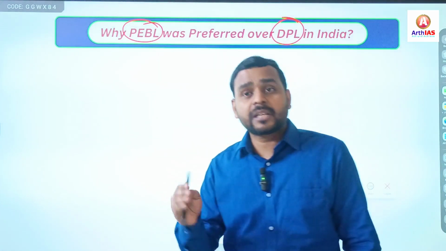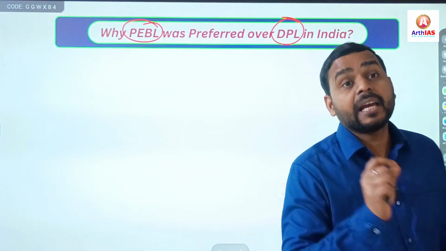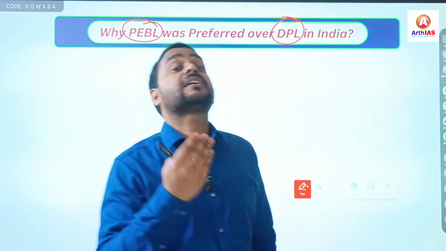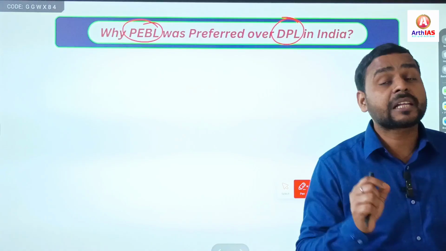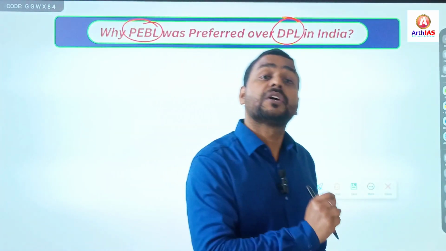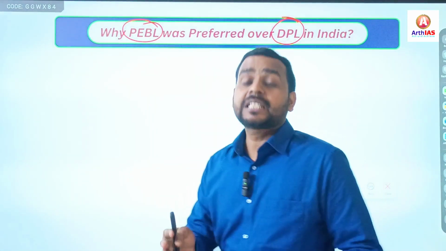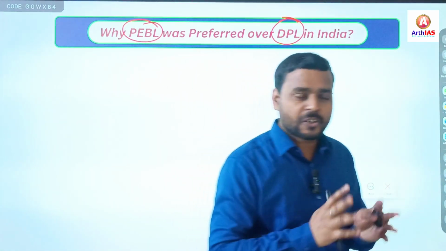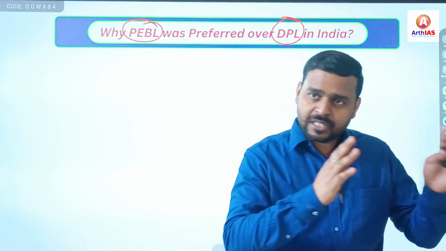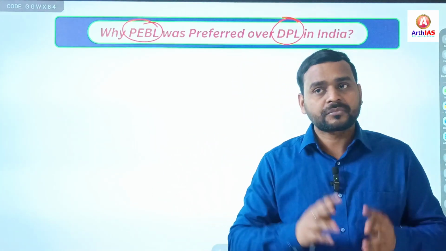And there were certain other members. For example, K.M. Munshi favored due process of law, but another member like Alladi Krishnaswamy Iyer was against the concept of due process. So what was the conclusion? Lastly, Dr. B.R. Ambedkar summed up the two views, meaning some favored due process and some were against it.